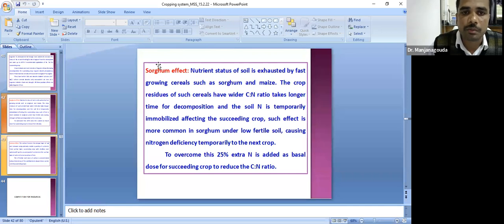This effect is more common in sorghum under low fertile soil, causing nitrogen deficiency temporarily to the next crop. To overcome this, we have to apply 25% of the extra nitrogen as a basal dose for the succeeding crop.